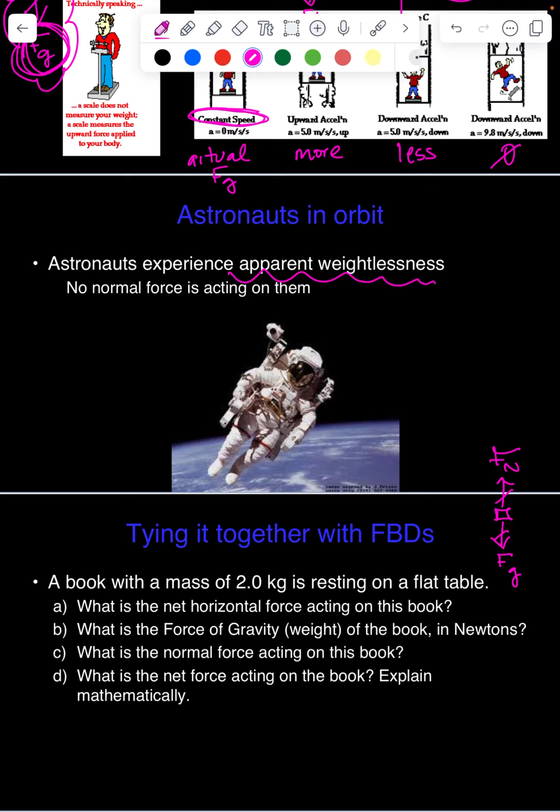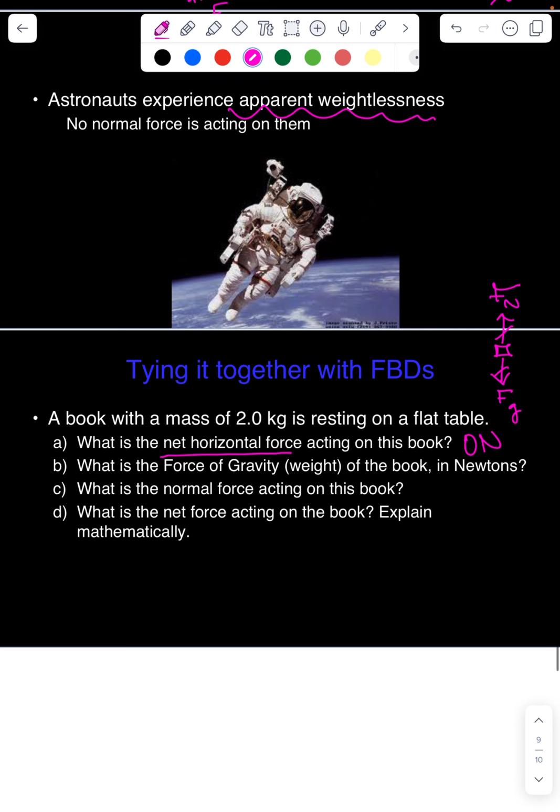Part A is asking, what is the net horizontal force acting on this book? There are no horizontal forces acting on it, so our net horizontal force is 0 newtons. B and C are asking, what is the force of gravity of the book and what is the normal force acting on this book?